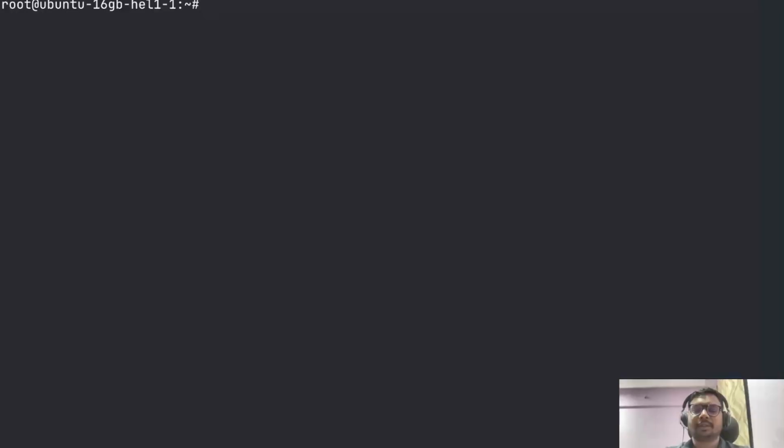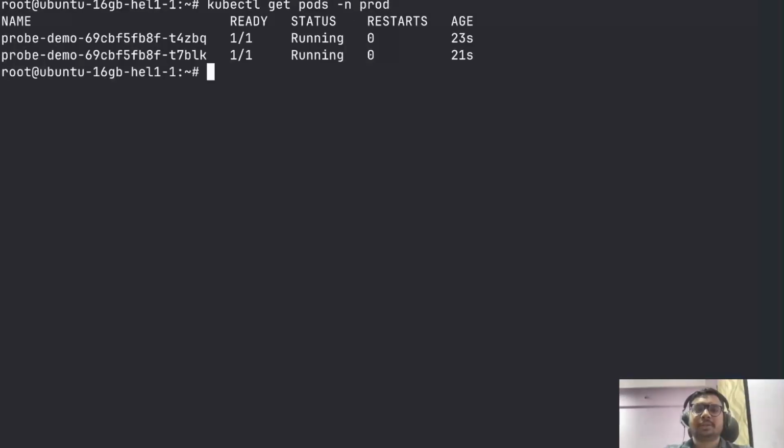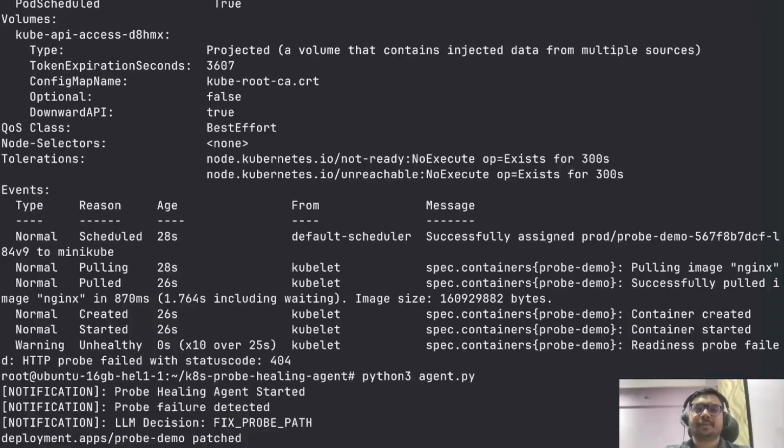If you go to another terminal and run kubectl get pods in the probe namespace, you can see now our pods are running one by one, and it says probe fix completed.